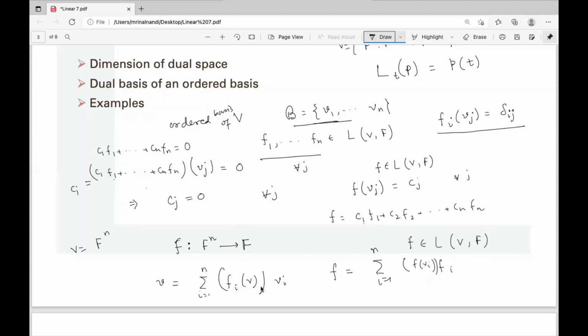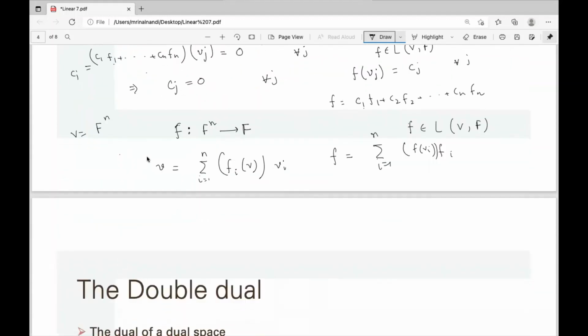And this is called the dual basis. Just look at these two expressions. They are similar expressions, one for V and one for the dual space. The right hand side is for the dual space, and the left is for the vector space.